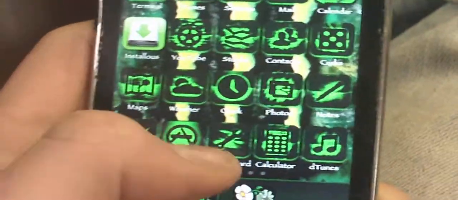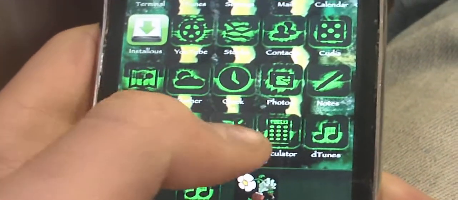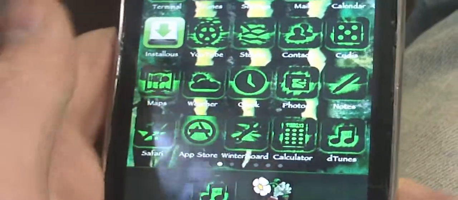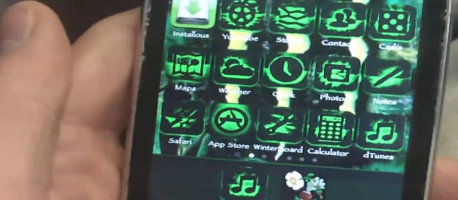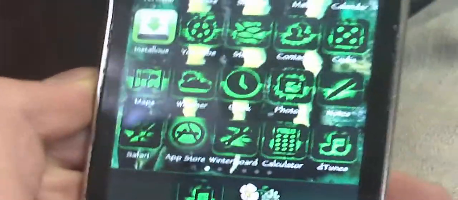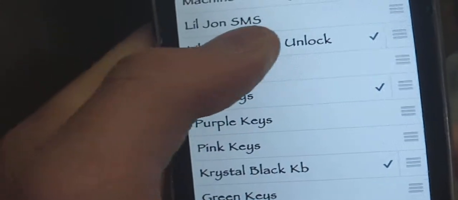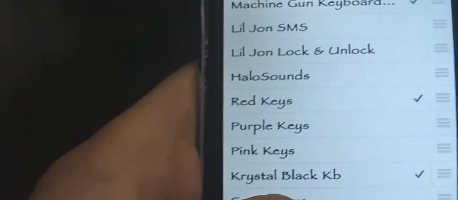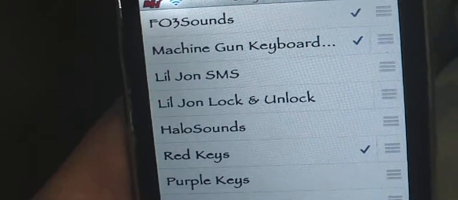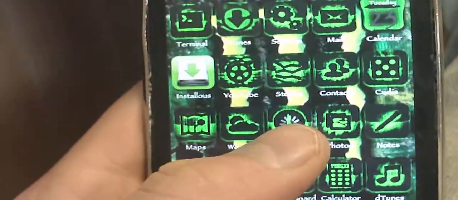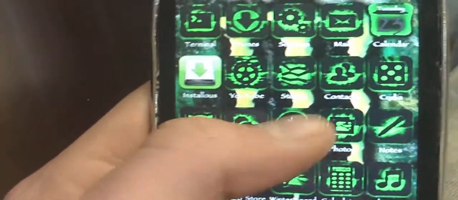And then all of you, you gotta have Winterboard. That's not the icon for it, I just have a theme. Go to Winterboard. And if you don't have Winterboard, all you gotta do is go to Rock, and then just download Winterboard. Fallout 3 sounds, you just check that. Then just press the home button and you'll get the loading symbol right there.